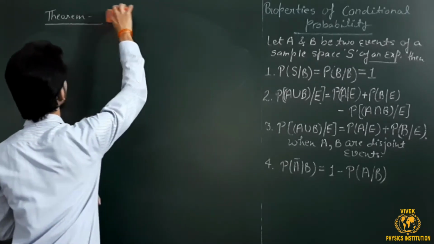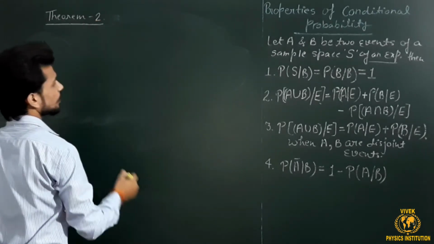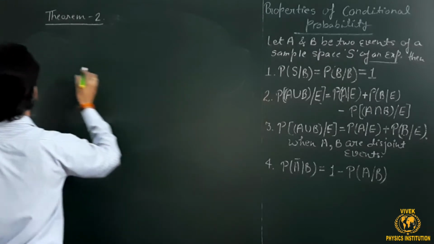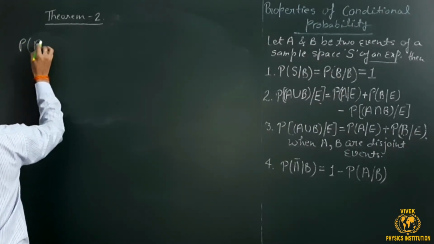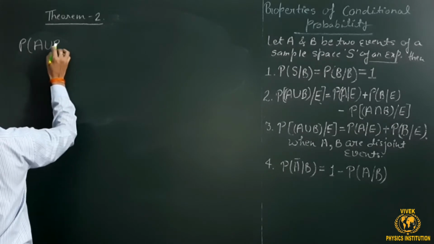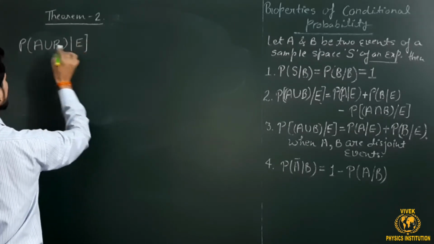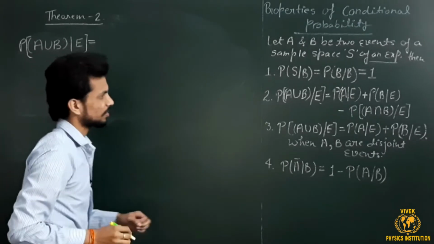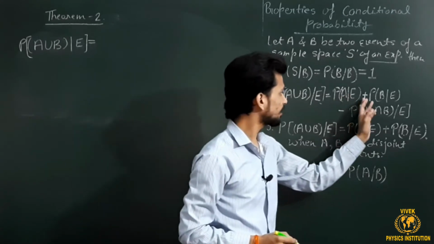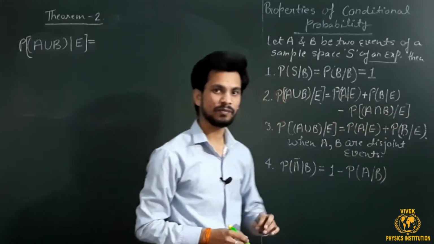So theorem number 2 is, I am taking the LHS of theorem number 2. This is P of A union B given E, which is nothing but P of A given E plus P of B given E minus P of A intersection B given E.